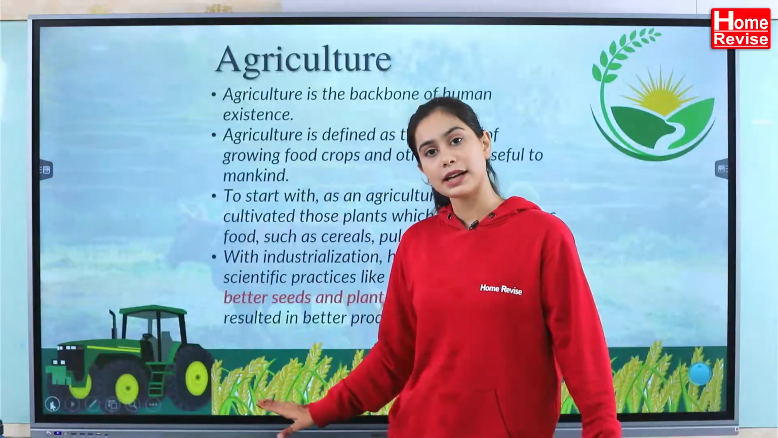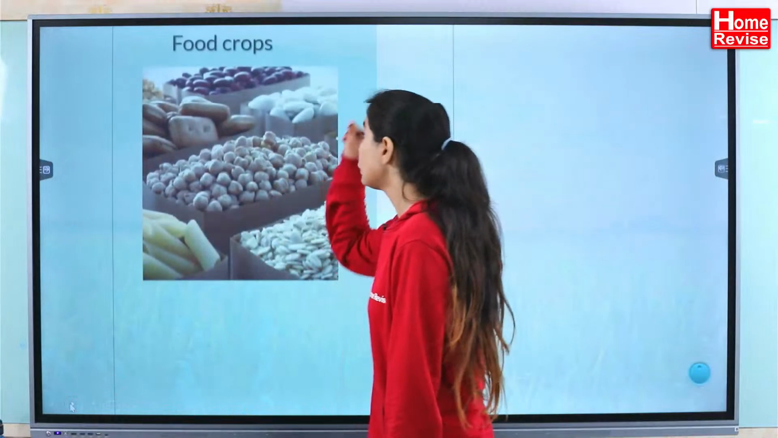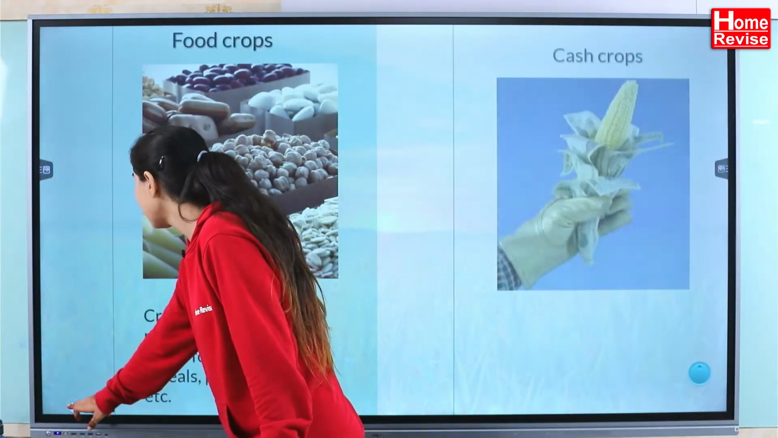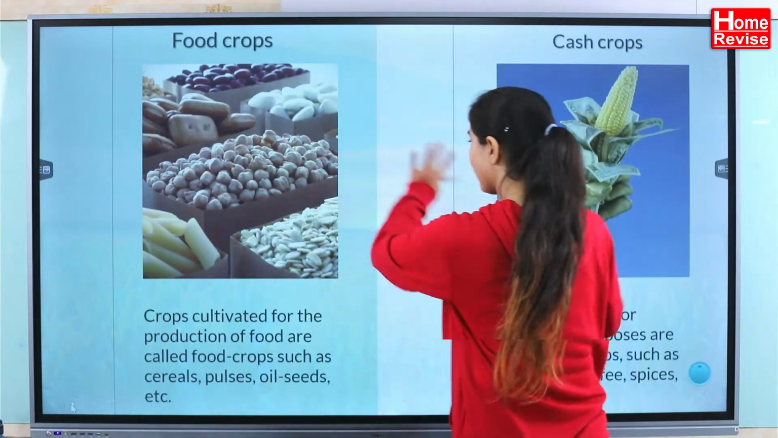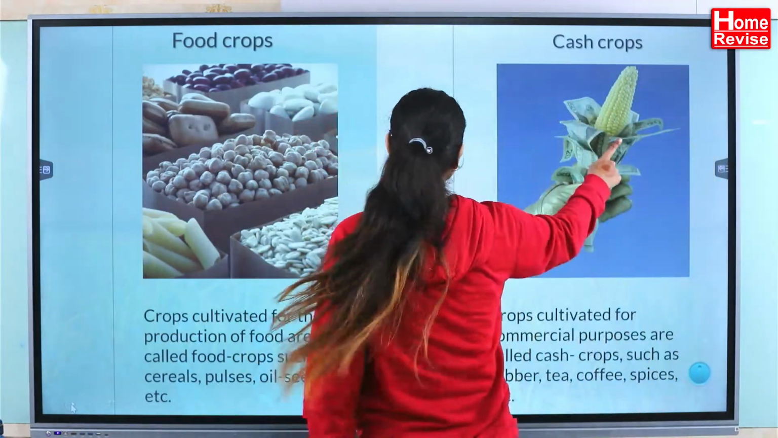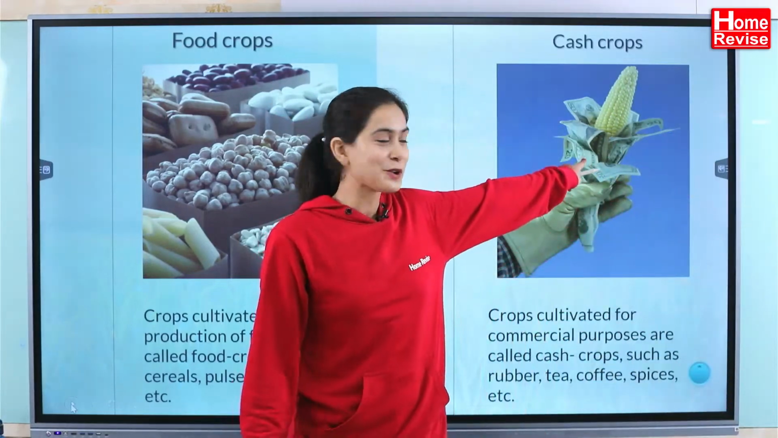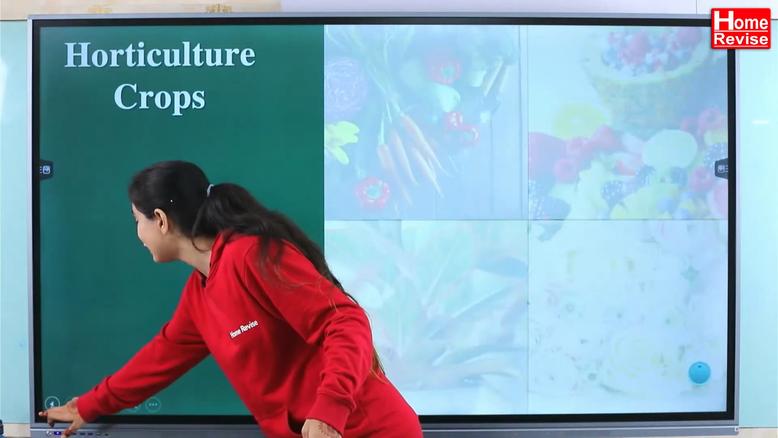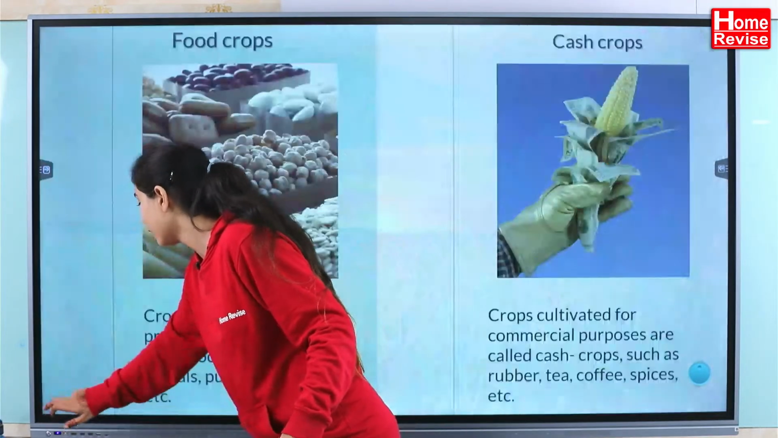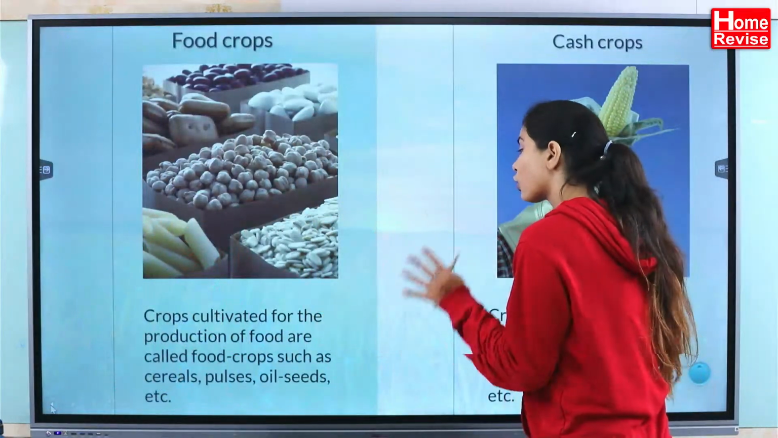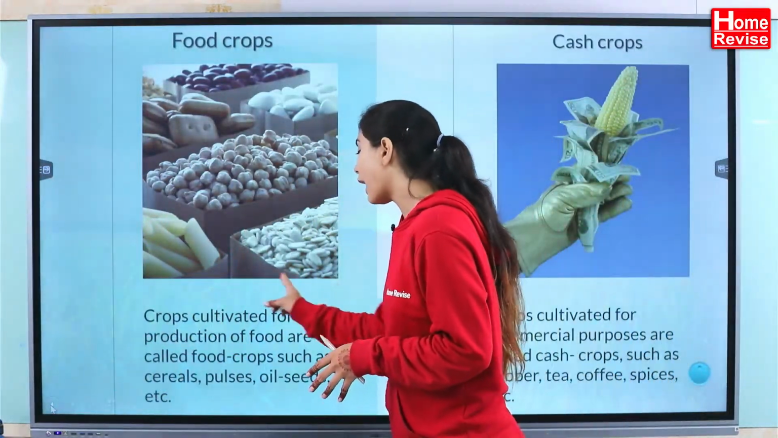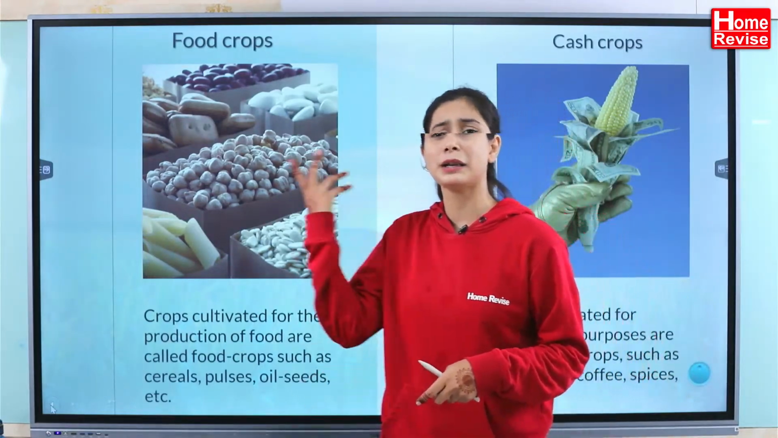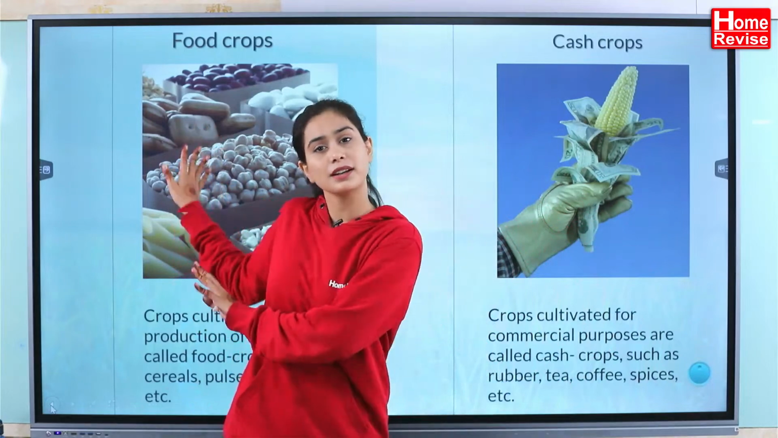Yeah, agriculture is done. Moving on to two types of crops, which I already told you: cash crops and, come on, tell me, food crops. Done? Okay, we are going to differentiate. Cash crops are not like this. Cash crop doesn't mean there is going to be some cash coming out of it. Cash crop means ultimately it is going to give you cash. So crops cultivated for the production of food are called food crops, like the cereals, the pulses, the oil seeds, your rice, wheat, bajra, jawar, everything comes under this.